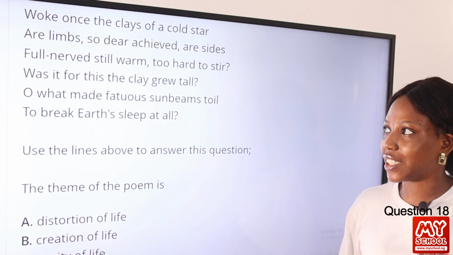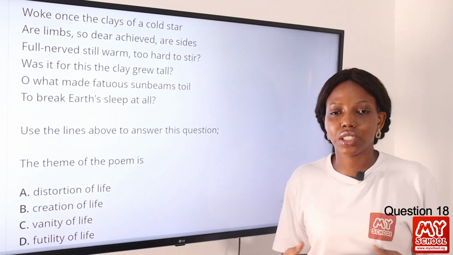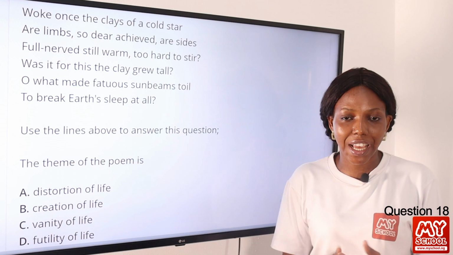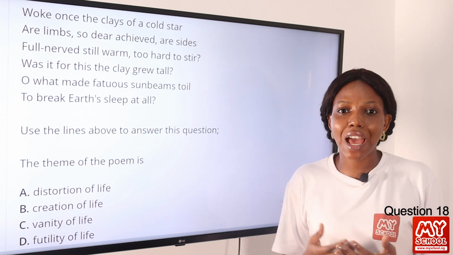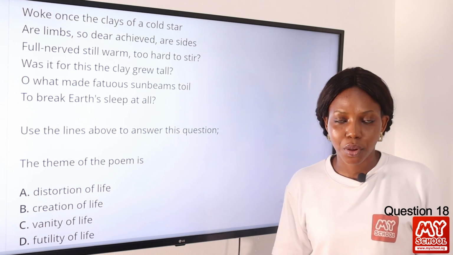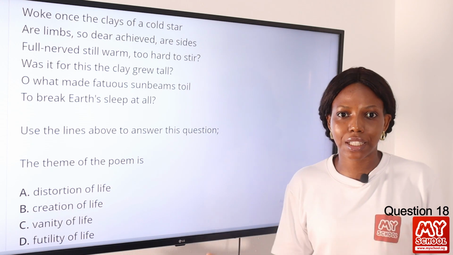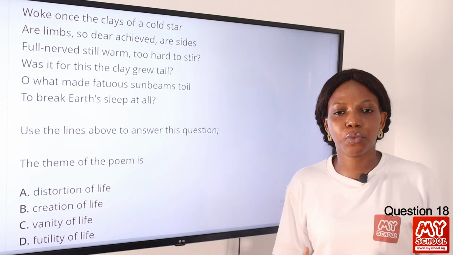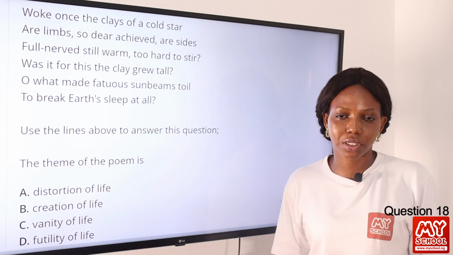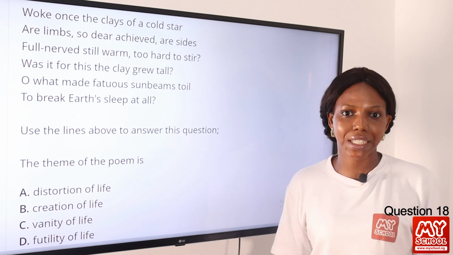"Was it for this the clay grew tall?" So the persona is questioning the essence of life. Did life emerge so that it can die? Why is there life and why is there death? Why do we have life when we are still going to die as a person? So did life emerge so that it would die again?